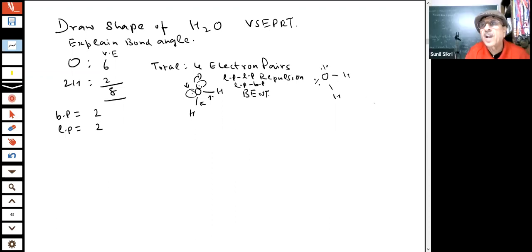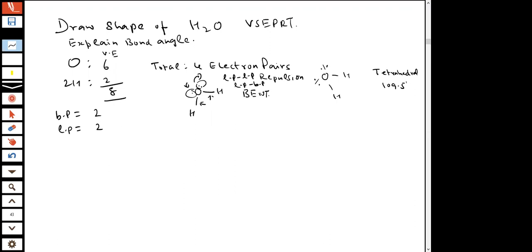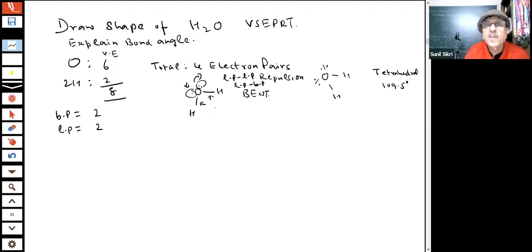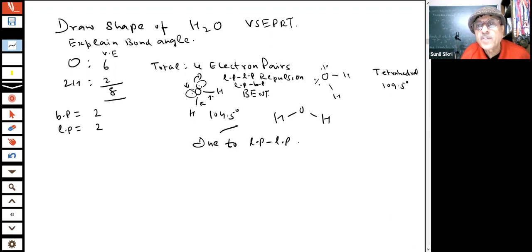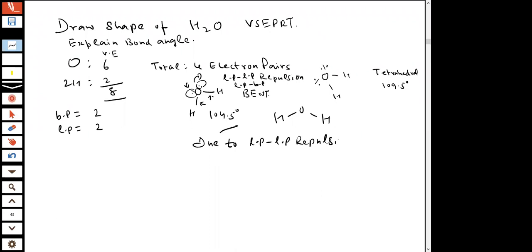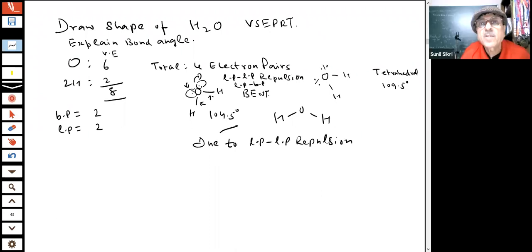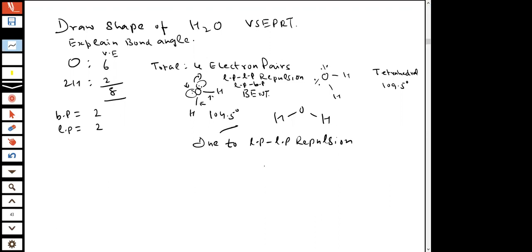What is the bond angle of tetrahedral? Tetrahedral bond angle is how much? 109.5 degrees. But this will become less. This is 104.5 degrees. So in this case, students, the HOH bond angle is reduced due to lone pair repulsion, and also there is a lone pair bond pair repulsion. So the result of this is the bond angle is reduced, students.